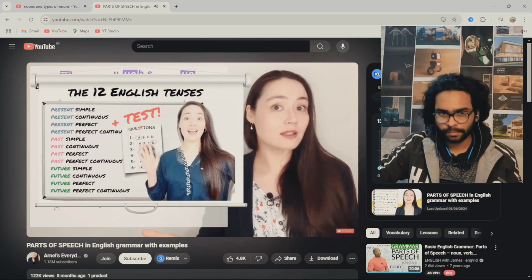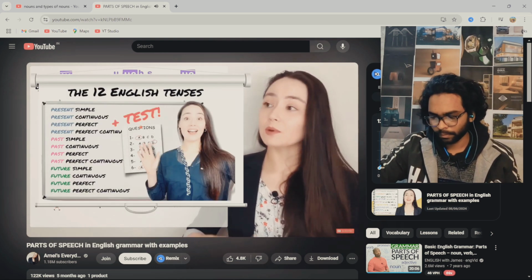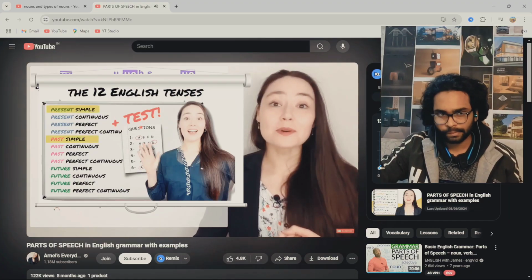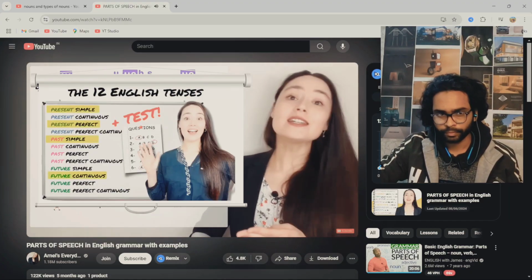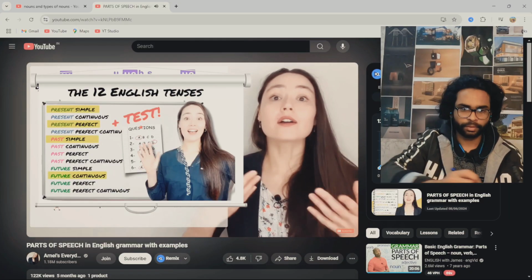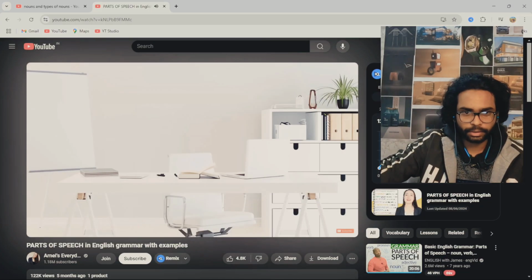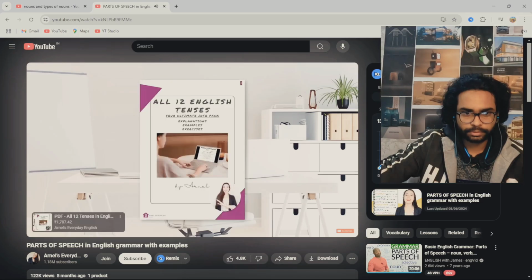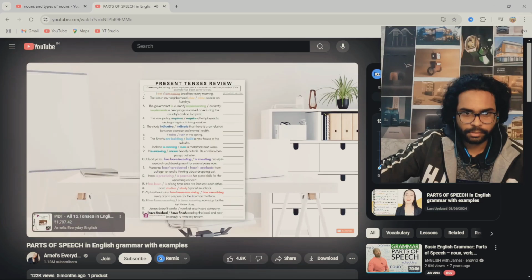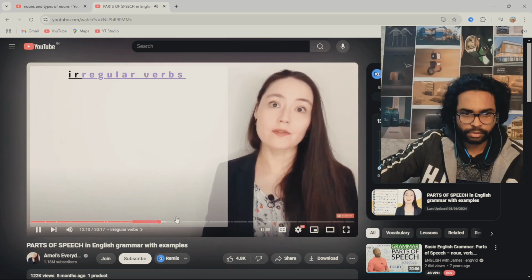There are 12 tenses in English. For example, present simple, past simple, present perfect, future continuous. Those are tenses. I know verbs and their tenses is something really challenging for students. So I made it my priority to create a workbook on the tenses and only the tenses. I put together some verbs.